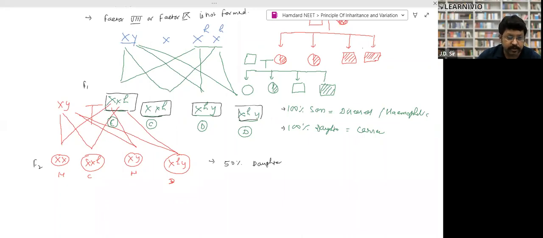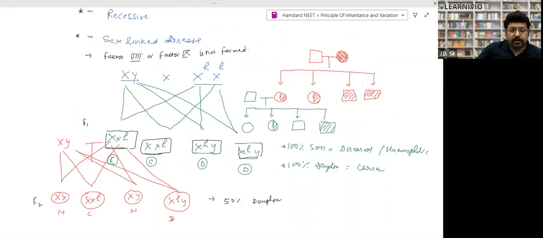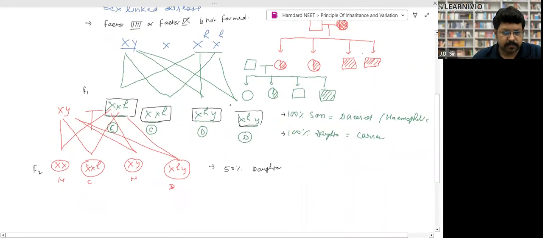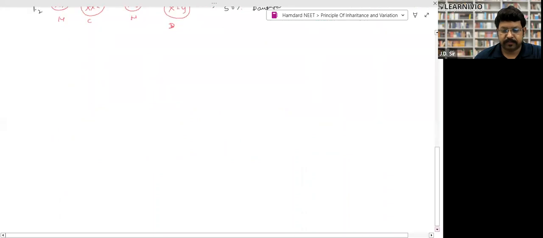Yes, Heather, any question? Yes, sir. Can you please explain this cross again? I couldn't understand it. From where? F1 or F2? From just the starting? From the starting, yes, sir. Okay, no issue. I'll do it. Look, should I make a fresh cross? I can do that. Let me make the same cross again for you.